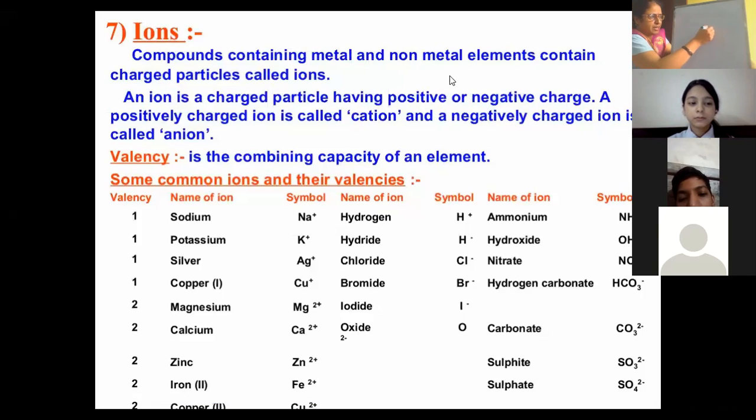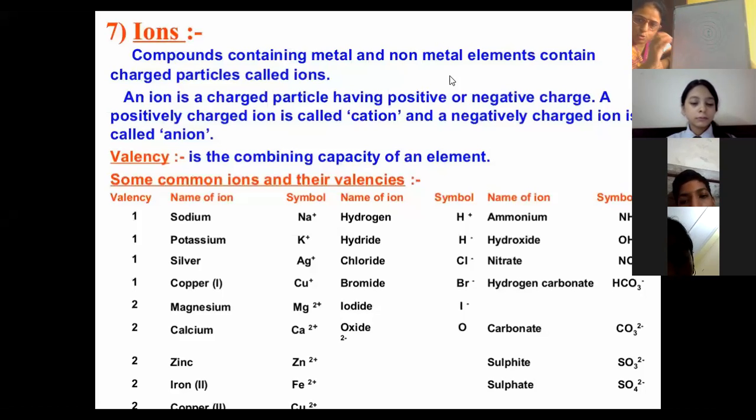Now these are the atoms where we require 8 electrons in the last shell. Other than the first shell, if the atom has 2 or 3 or 4 shells, they should have how many electrons in their last shell? 8, right? They should have 8 electrons in their last shell to be stable. Right?